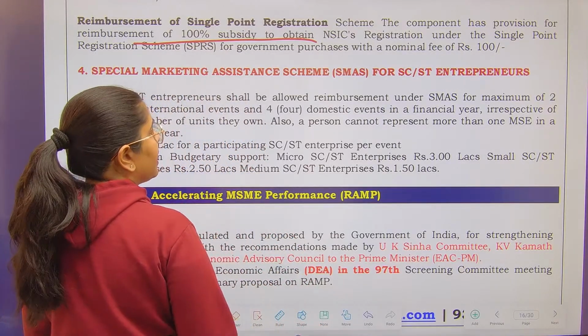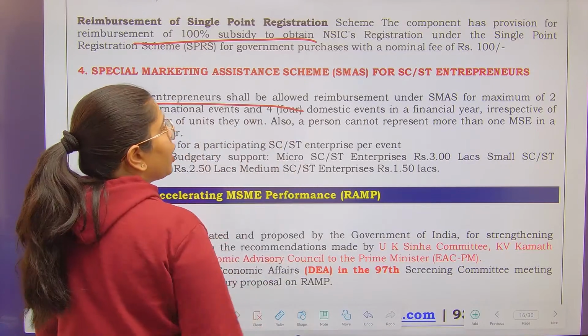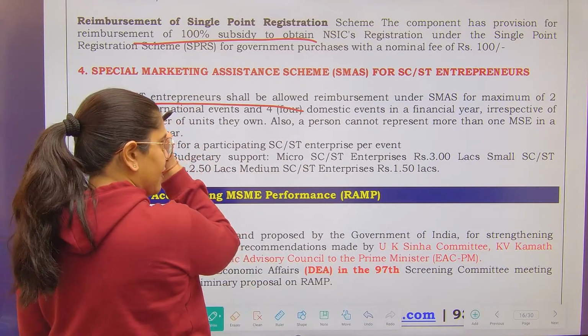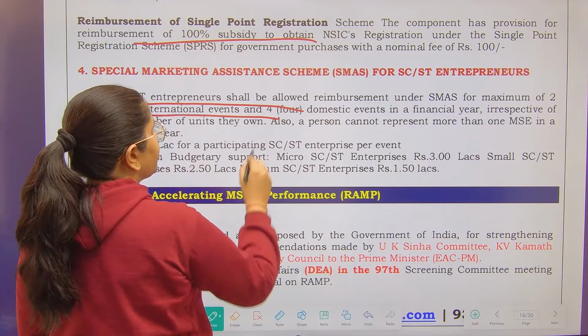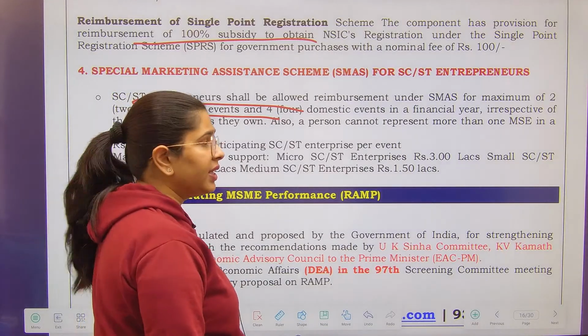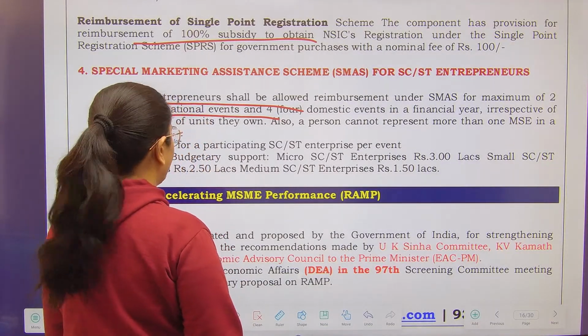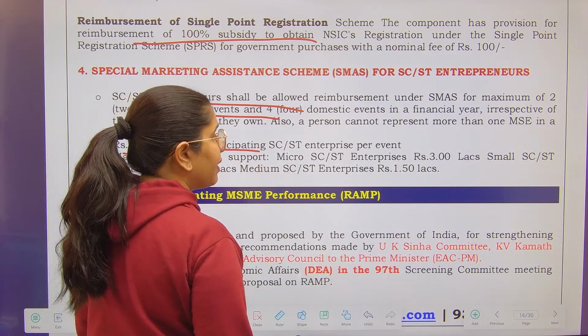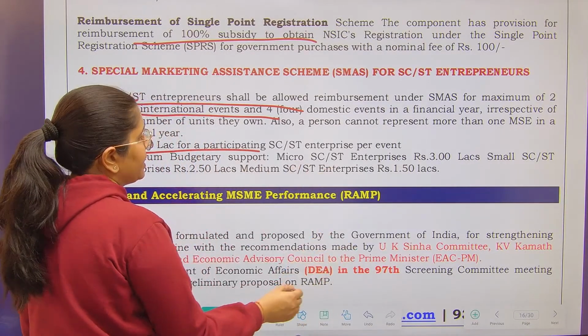Here what they are saying is SC/ST entrepreneurs will be allowed reimbursement under this special marketing assistance scheme for a maximum of 2 international events and 4 domestic events in a financial year, if you are taking part in it. 1.5 lakh for a participating enterprise per event, but there is also a categorization.